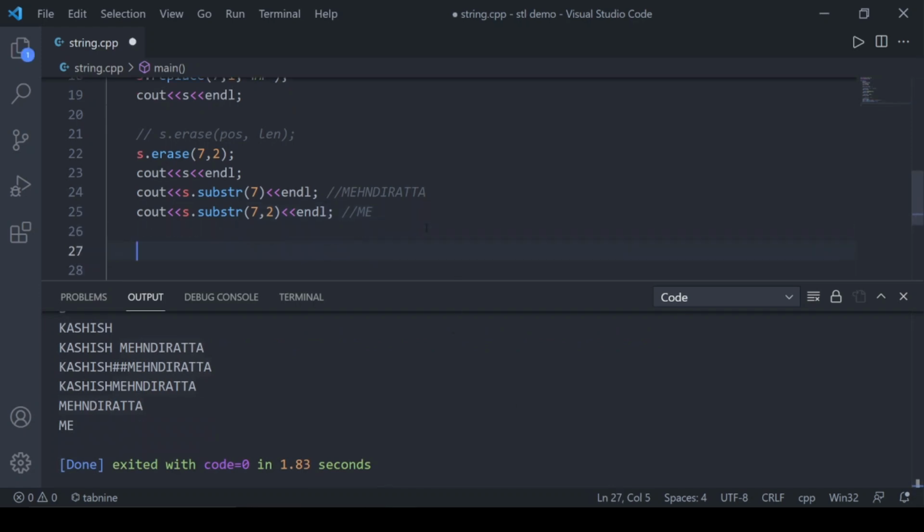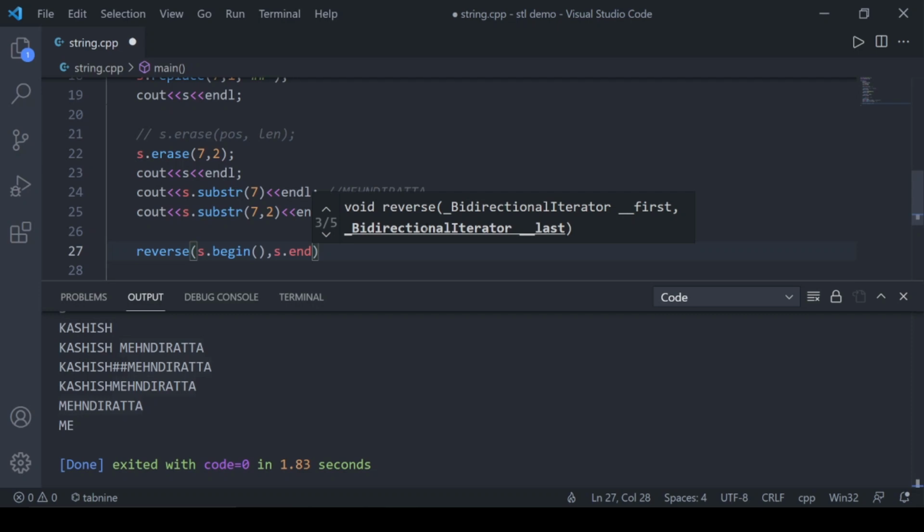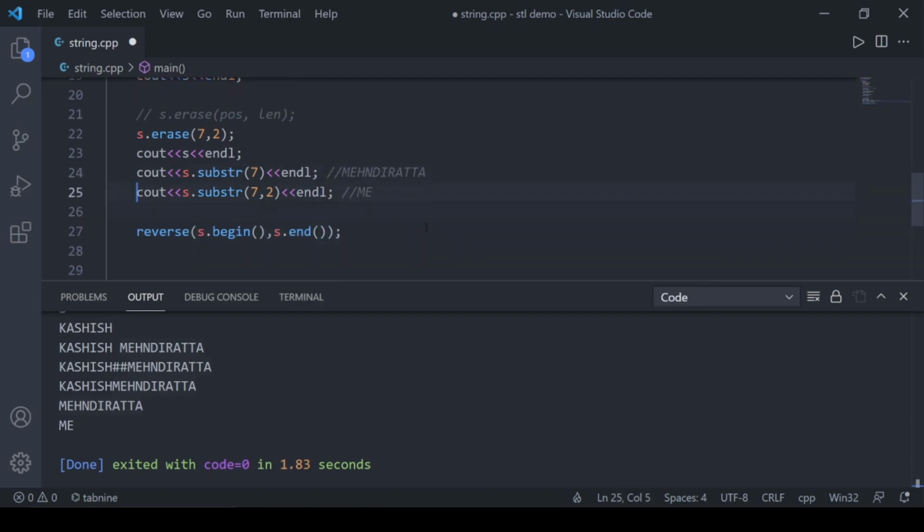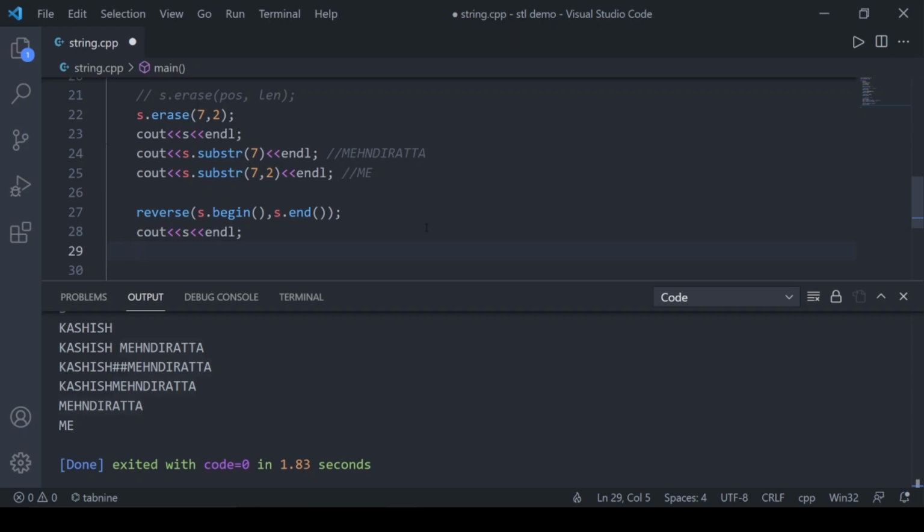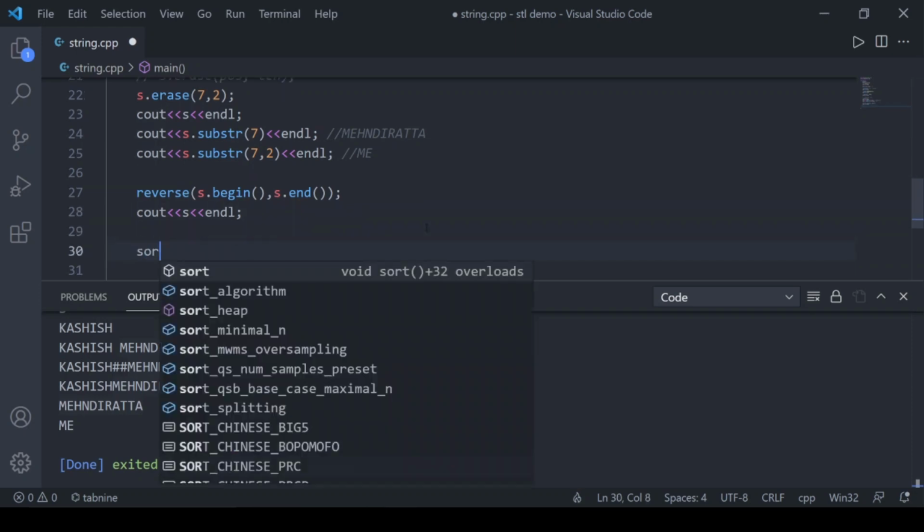I can perform some other operations, like sorting a string and reversing a string. To reverse a string, I just write reverse and pass the two iterators, beginning and ending. It's an in-place reverse, meaning the string s is affected. Similarly I can sort, which is also in place.